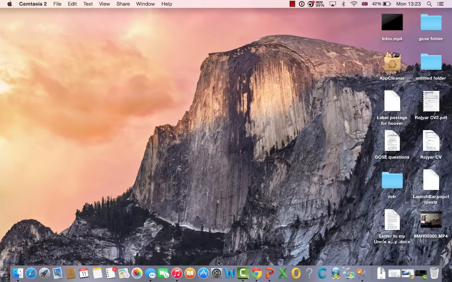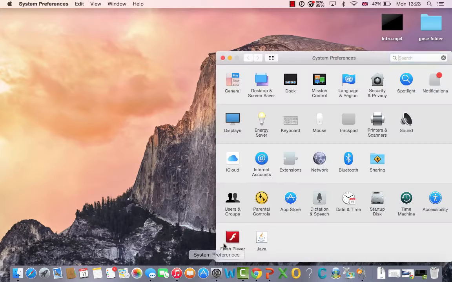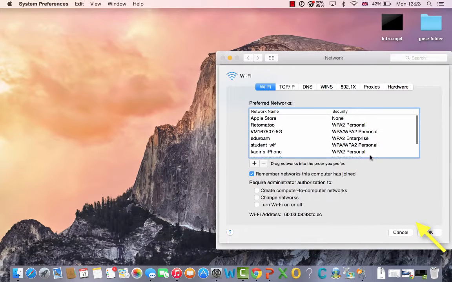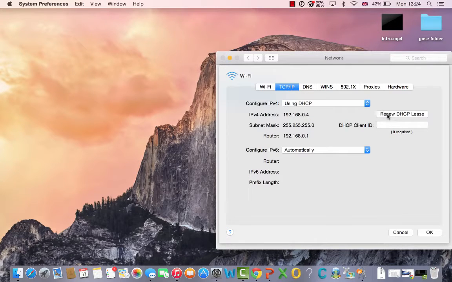What are you going to do first? You're going to go to System Preferences and then Network. Once you get to Network, you will see your Wi-Fi is connected. Click that, just tap it until it gets highlighted blue, and click Advanced. Once you click Advanced, go to TCP/IP, click this here, renew DHCP lease.